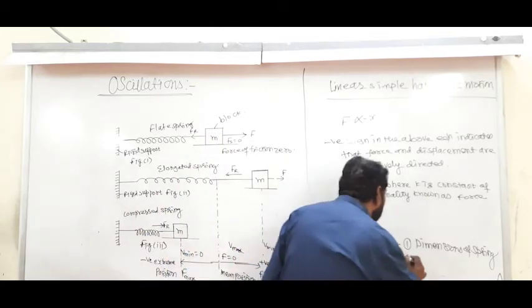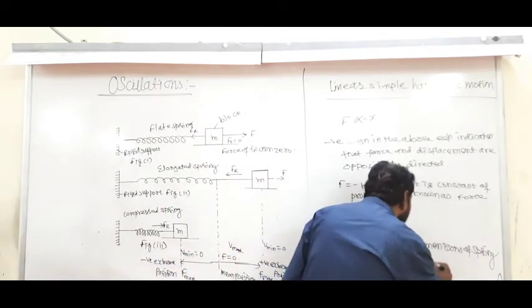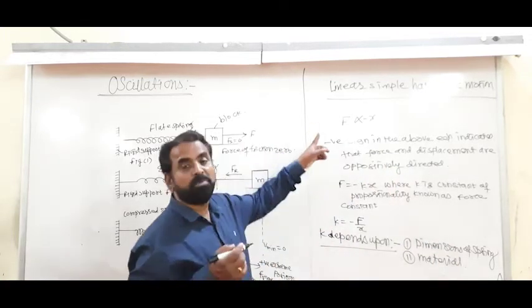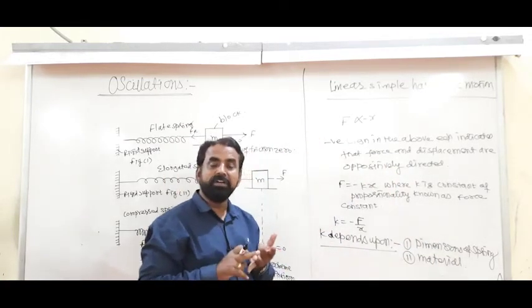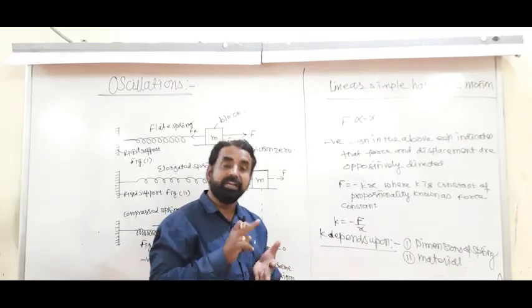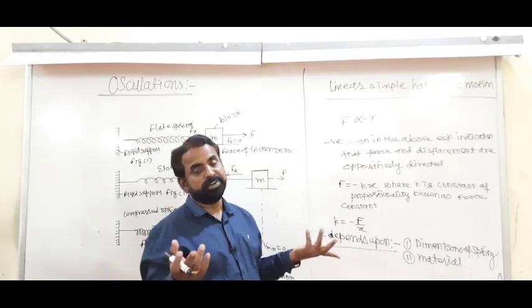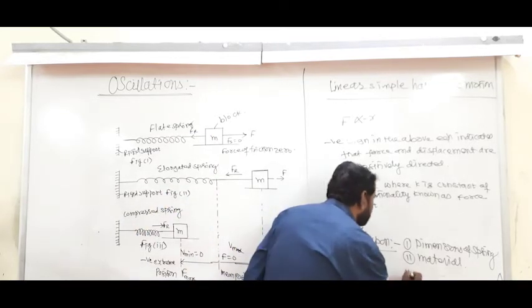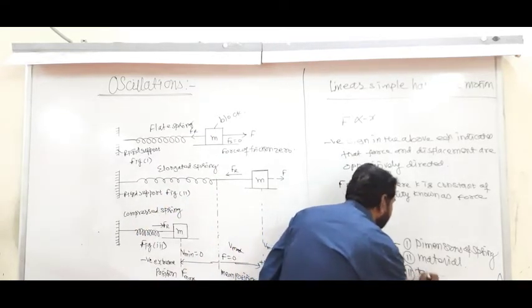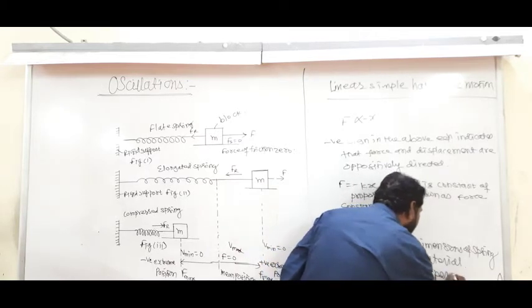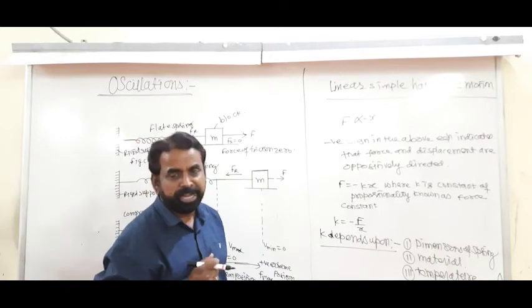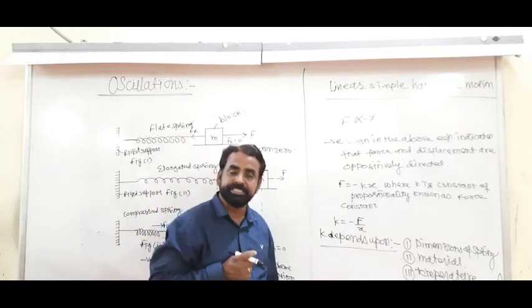Number 2, the material. Whether the spring is made up of iron, copper, steel or tungsten, the value of K is different for different materials. And number 3, temperature. If we increase the temperature of the spring, then the value of K changes.